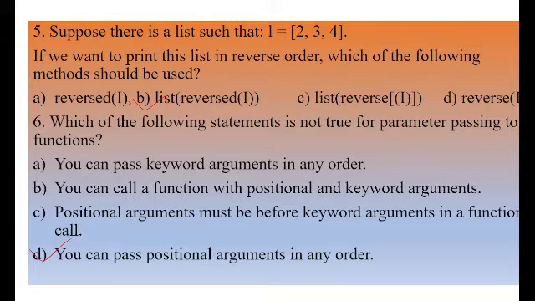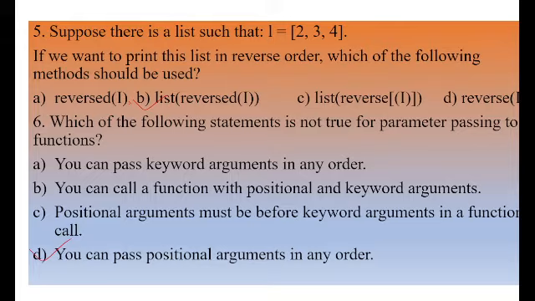So if we see, first they have given we can pass keyword argument in any order. He's asking which statement is not true. We can pass keyword argument in any order, it is true. You can call a function with positional and keyword arguments. Yes, positional argument followed by keyword argument is the condition.